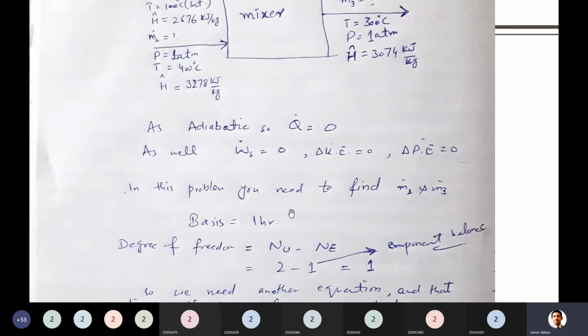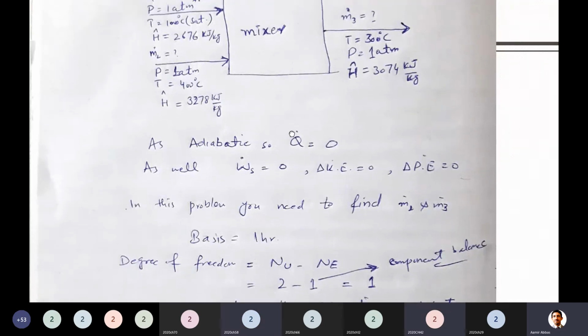Number of unknowns minus number of equations. How many unknowns? 2. Which ones? M2 and M3. Okay, how many equations can you write here related to material balance?